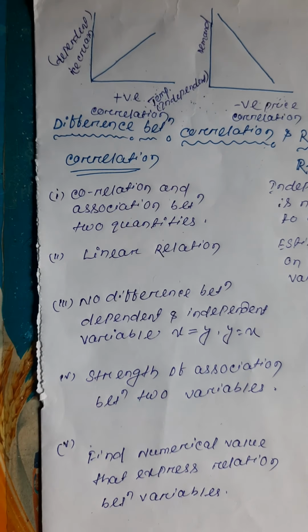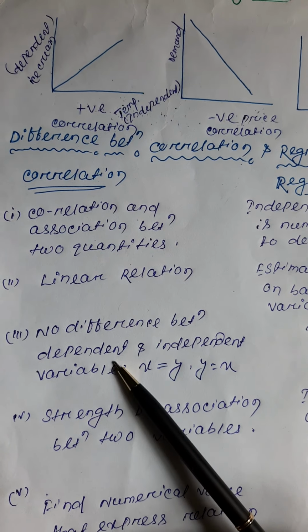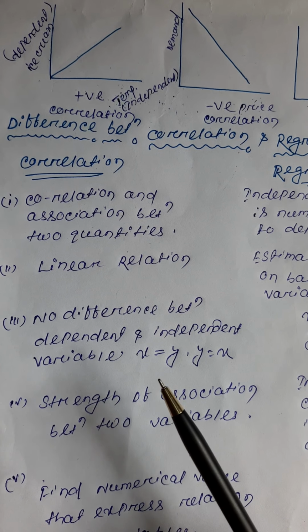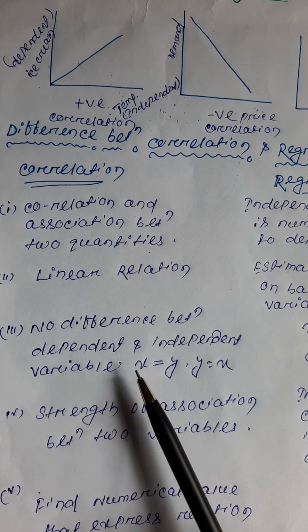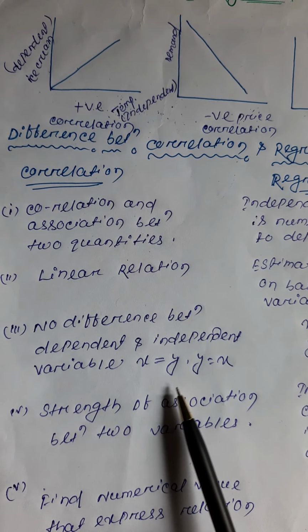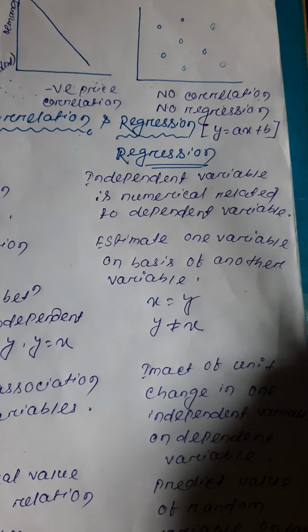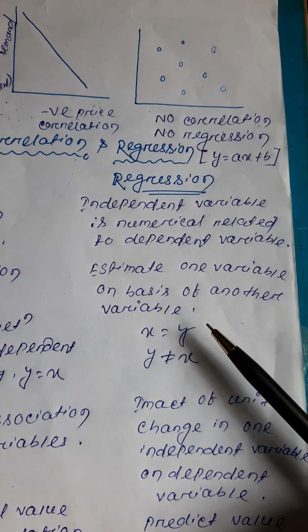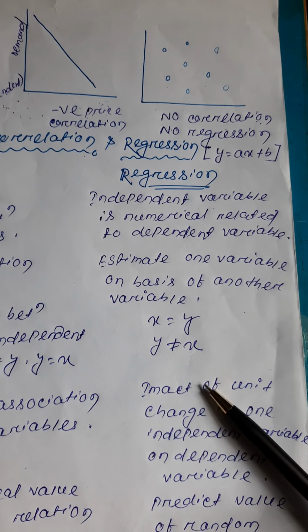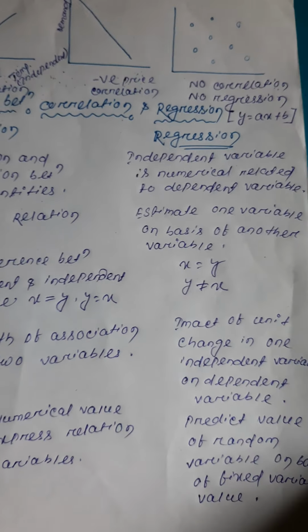In correlation, there is no difference between dependent and independent variable. If x equals y, then y also equals x. In regression, if x equals y, it is not necessarily that y equals x.